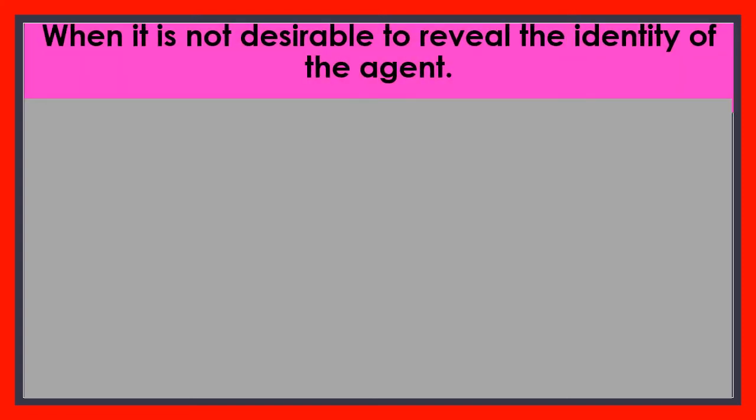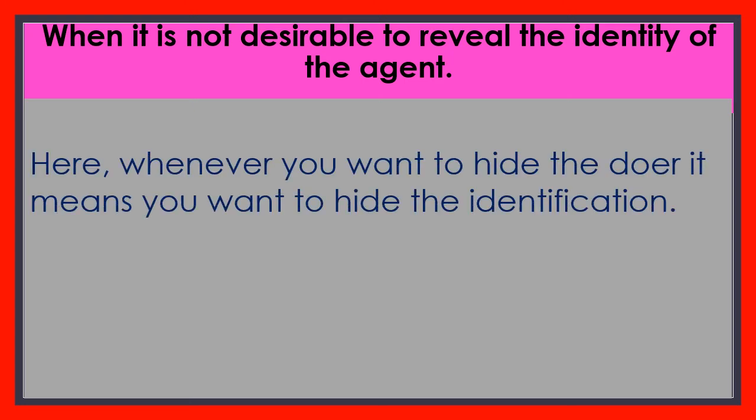Now children, we go for the third situation. What is the third situation here? Yes, when it is not desirable to reveal the identity of the agent. Whenever you want to hide the identification of the agent, then you can miss the agent in the passive voice.